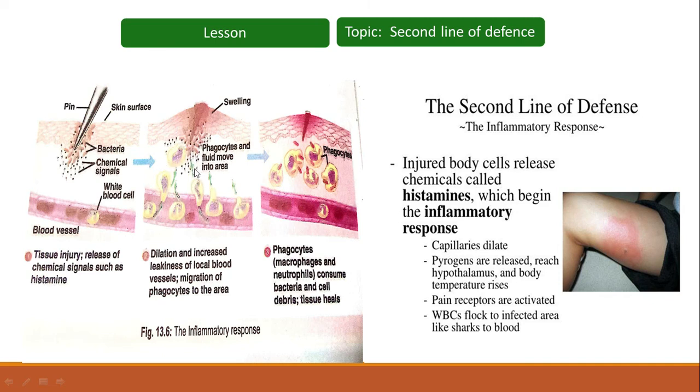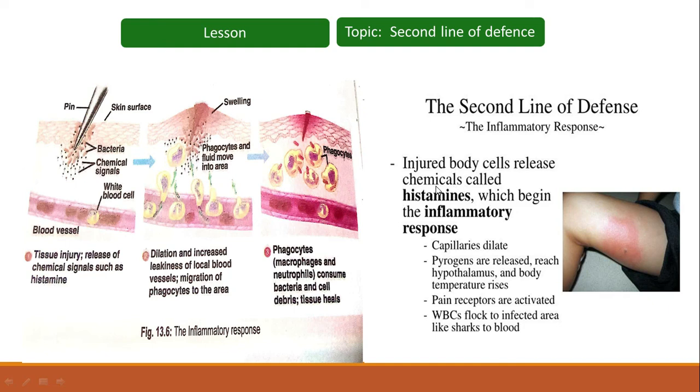As a result, the phagocytes attack those microbes. Phagocytes, which may be macrophages and neutrophils, consume bacteria and cell debris. Finally, it heals.